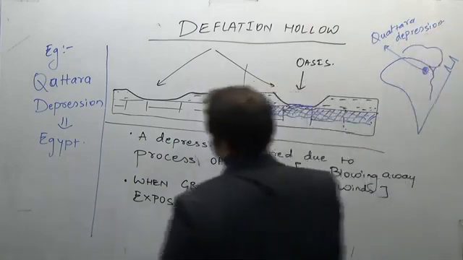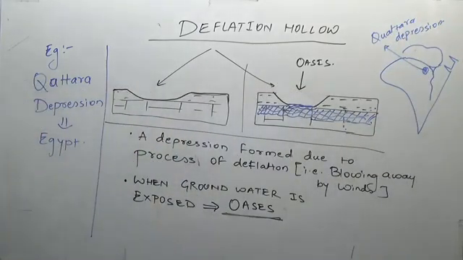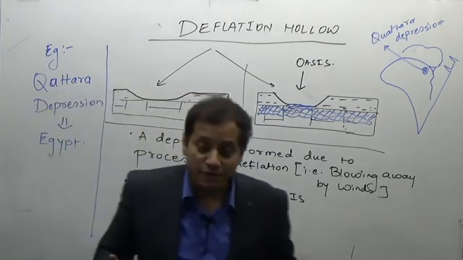The Qattara Depression in Egypt is an example of a deflation hollow. Now these were the erosional landforms.